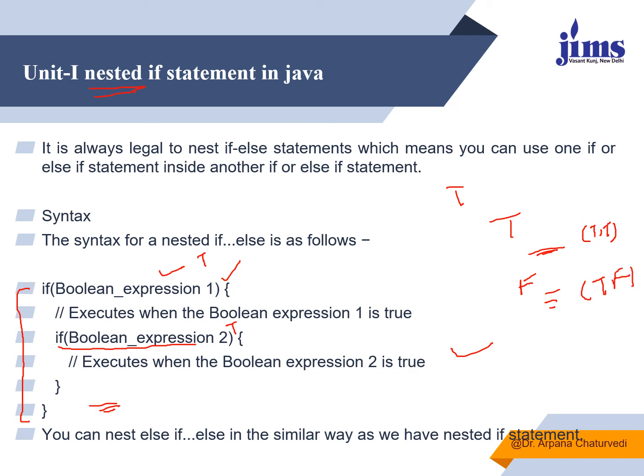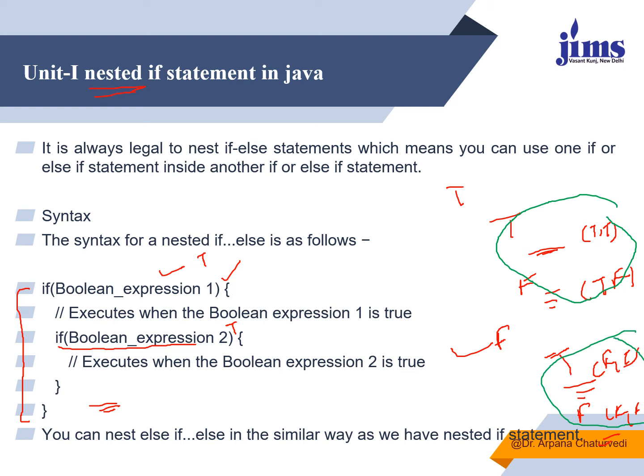Now in case this condition is false, you can again check over here. If you want to check some condition again, so what we can say, if this condition is true, so this is a false true. You can take some action. If this is false, then in case both conditions appear to be false, you can take some action. So here this is nesting. Within the parent if you have nested another if-else. So this is a nested if.